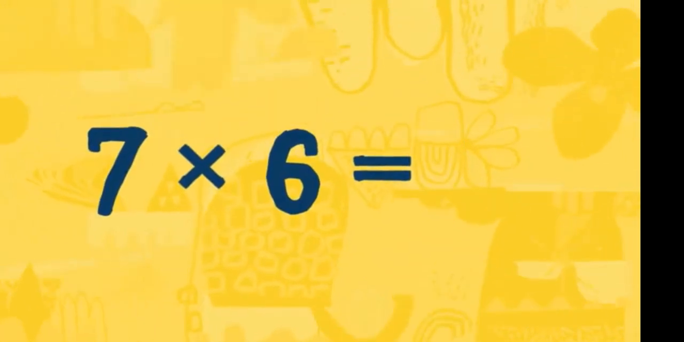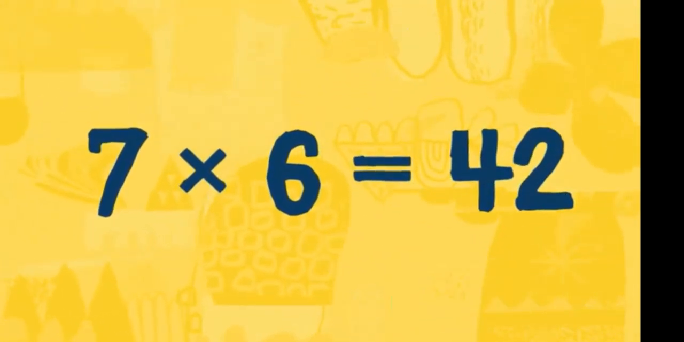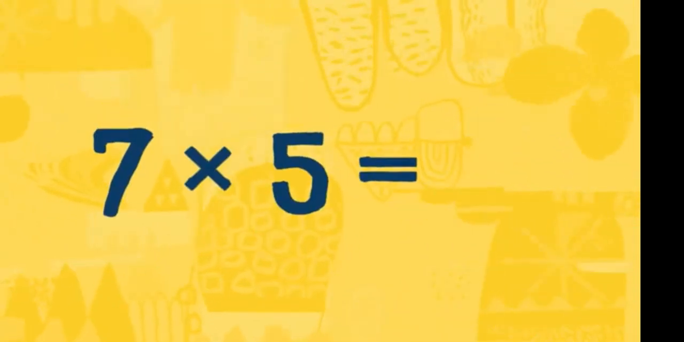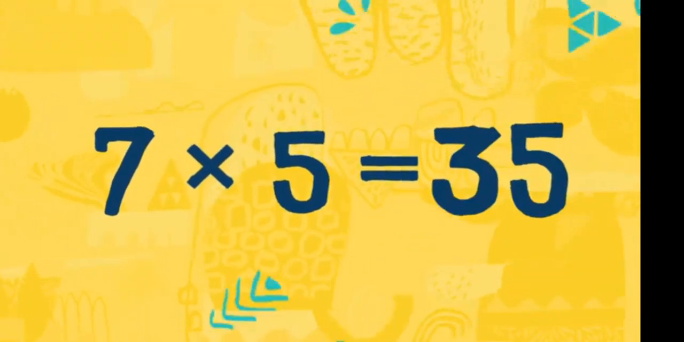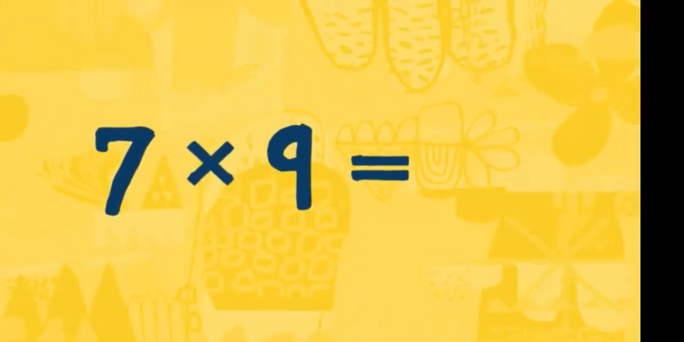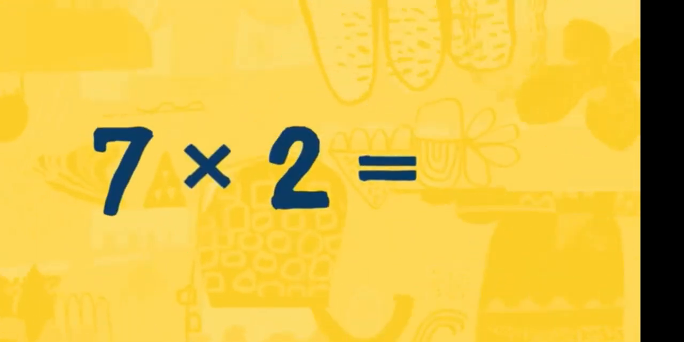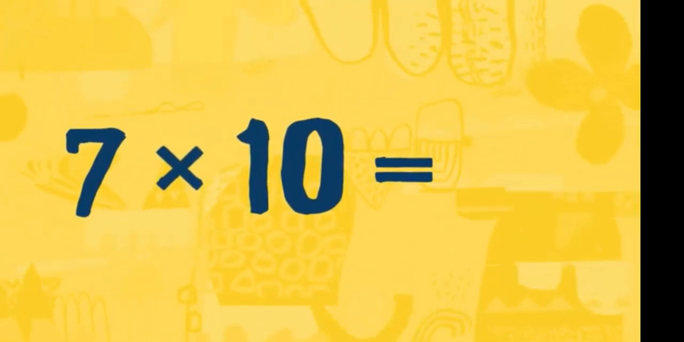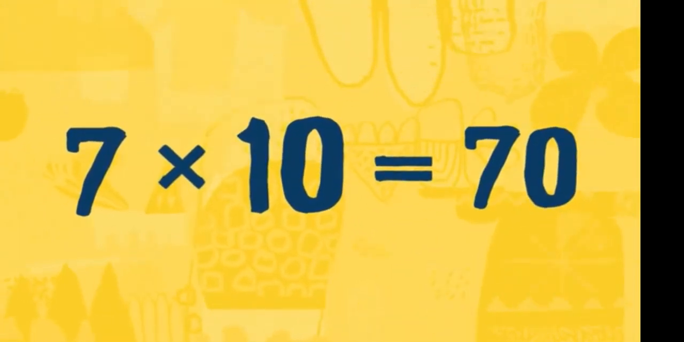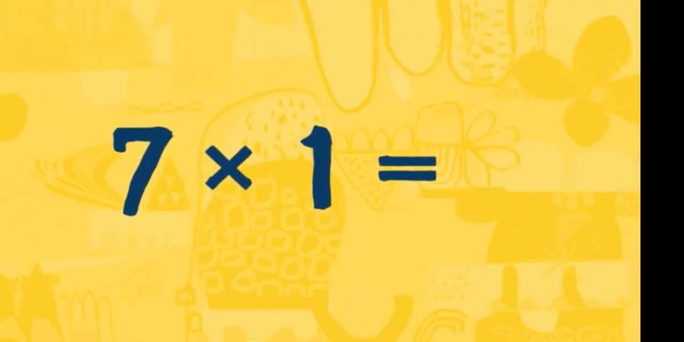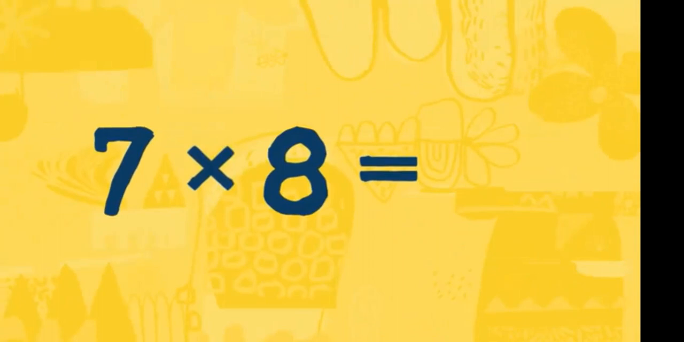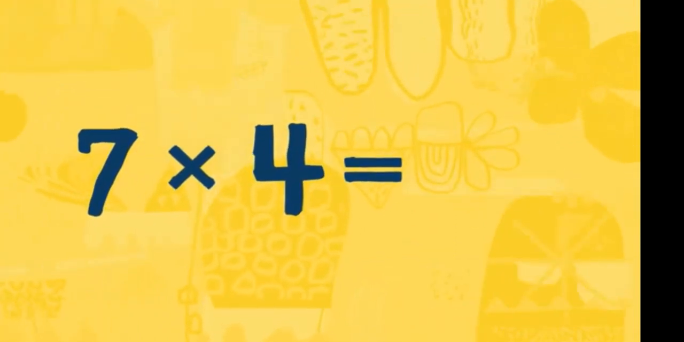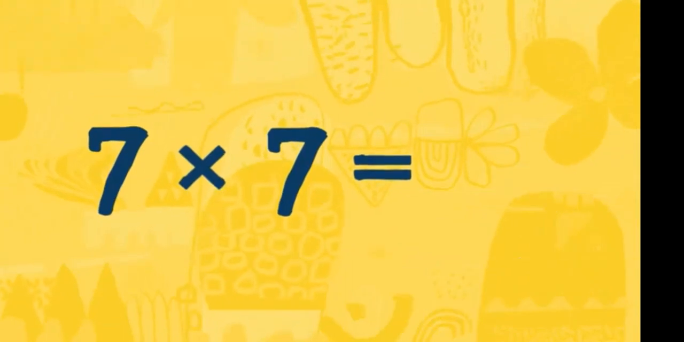Here we go. 7 times 6 is 42. 7 times 3 is 21. 7 times 5 is 35. 7 times 9 is 63. 7 times 2 is 14. 7 times 10 is 70. 7 times 1 is 7. 7 times 8 is 56. 7 times 4 is 28. 7 times 7 is